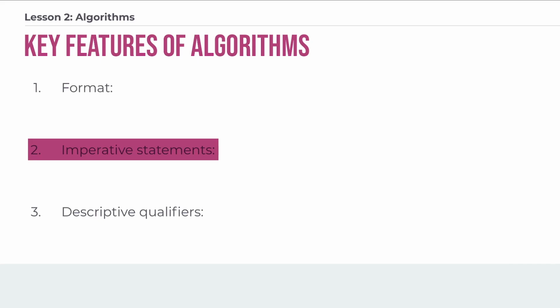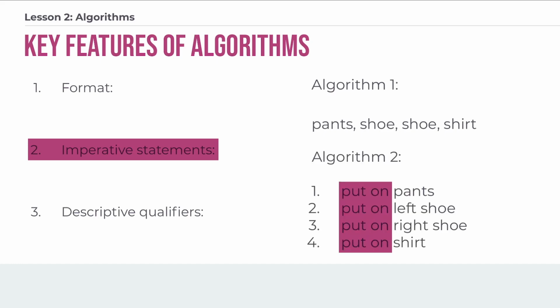Secondly, algorithms are going to feature imperative statements. Imperative statements, if you've taken a foreign language, you might have encountered imperatives before. Each instruction uses a command, and that command should clearly note which operation should be performed. So when we go back and look at algorithm 1, we can see that there are no imperative statements here. There are no commands. There is simply a list of clothing items without the commands telling what to do with them. Whereas in algorithm 2, we include "put on" to explain further what needs to be done with those items.